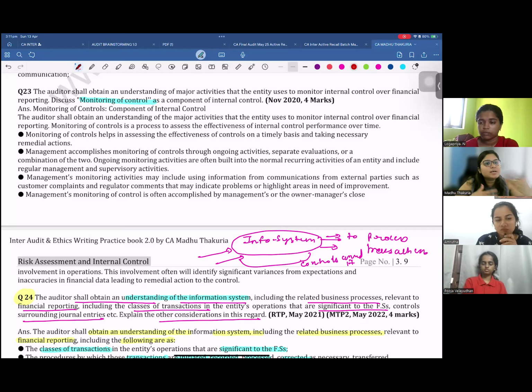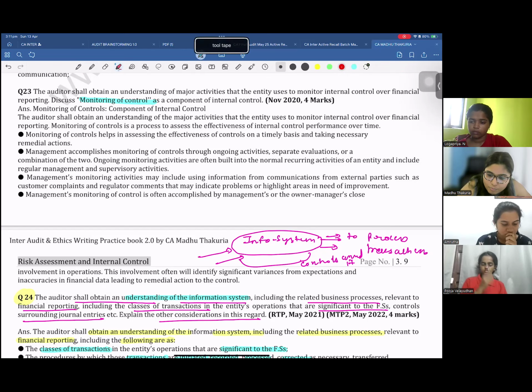So what is the meaning of monitoring of controls? People who are responsible for designing, implementing, and maintaining the controls also have to monitor the controls. The auditor shall obtain an understanding of the major activities that the entity uses to monitor the controls over financial reporting. Monitoring of controls is a process to assess the effectiveness of internal control performance over time.